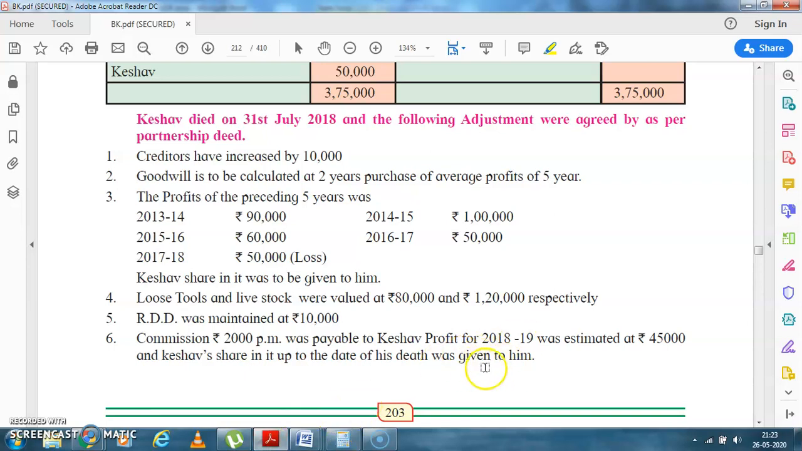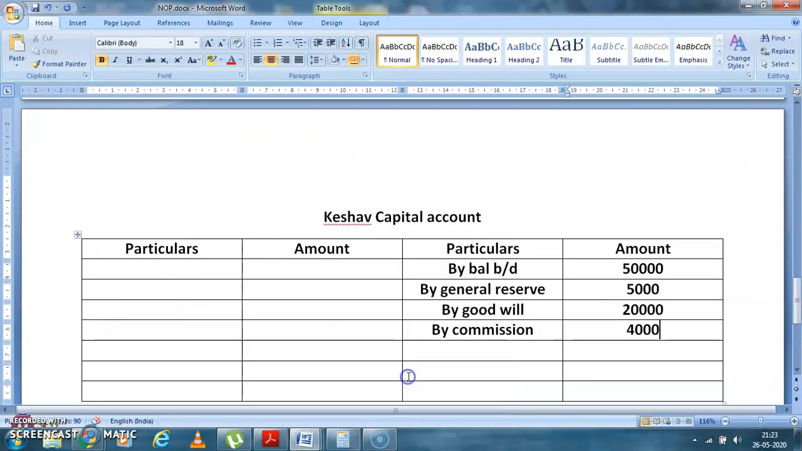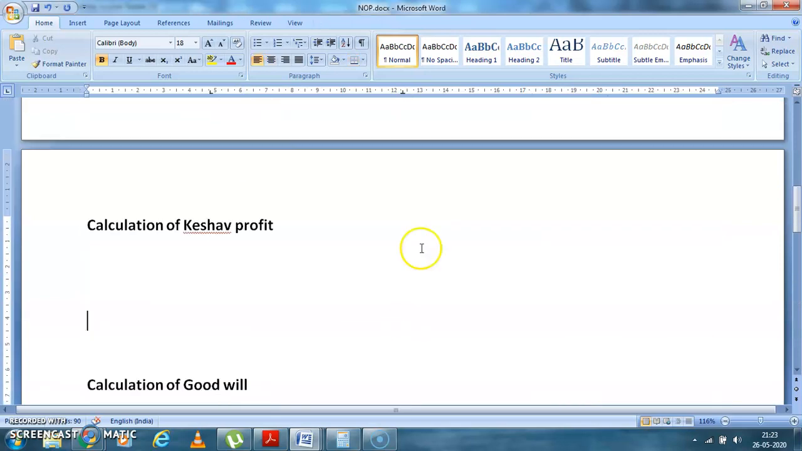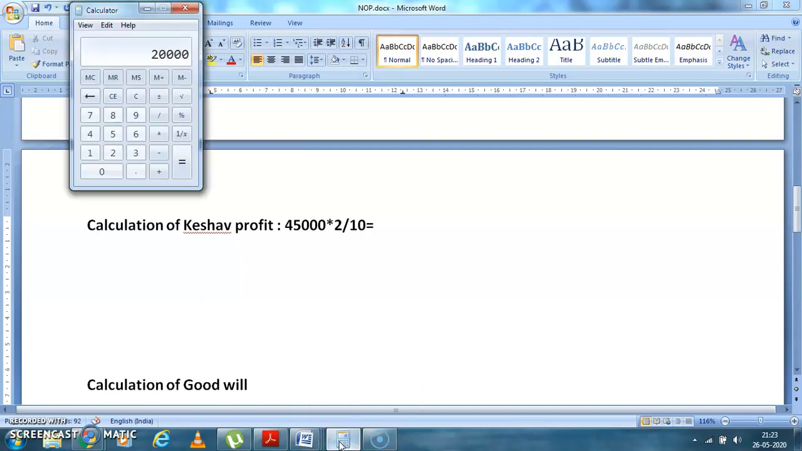Profit for the year 18-19 was estimated at 45,000 and Keshav is to be given a share up to the death. Now see, you will calculate the profit up to that time. Estimated profit is how much? Yes, 45,000 they are estimating as the profit. It will be divided between all the partners. So it is multiplied by 2, divided by 10. So what will be the Keshav share? 45,000 divided by 10 multiplied by 2. So the Keshav share is coming to rupees 9,000.